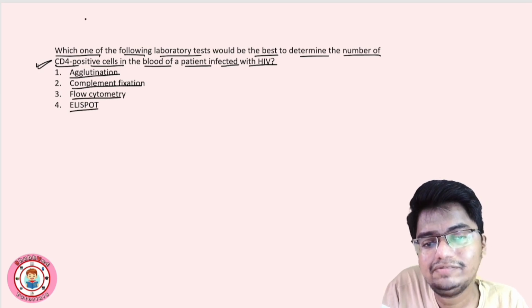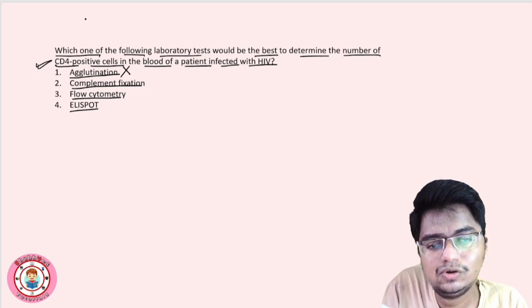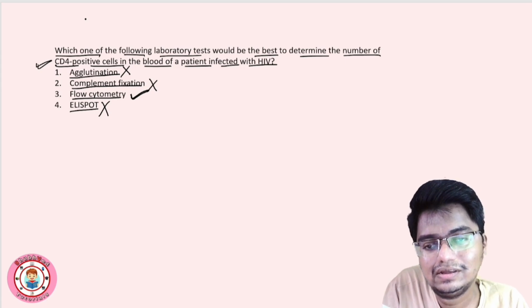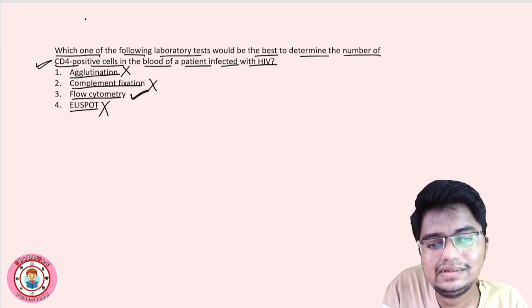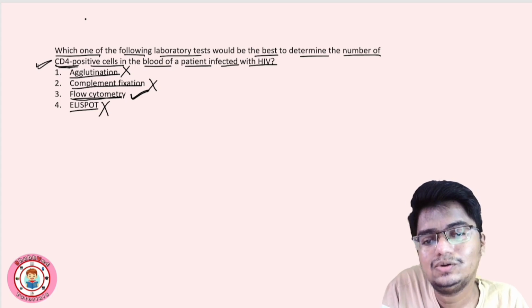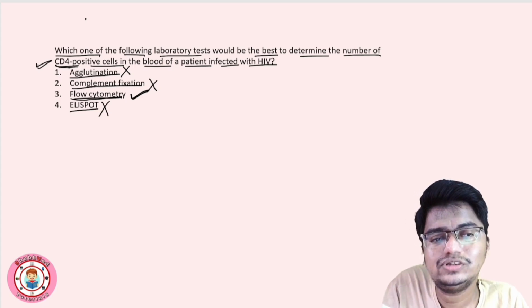Cells हमें identify करने हैं. Agglutination will not help. Complement fixation will not help. Flow cytometry will help. ELISpot will not help again. Right. So specific cells. Okay, marker भी दिया है CD4 plus. This can be determined with flow cytometry technique. Okay, so like this you can solve the question.